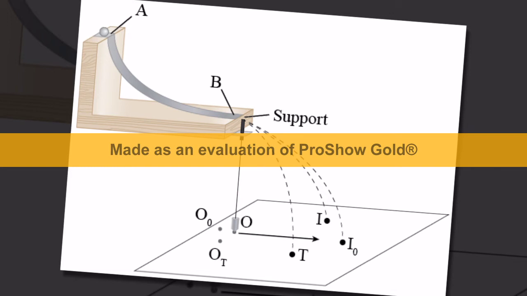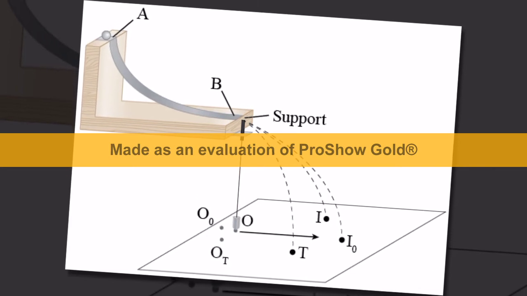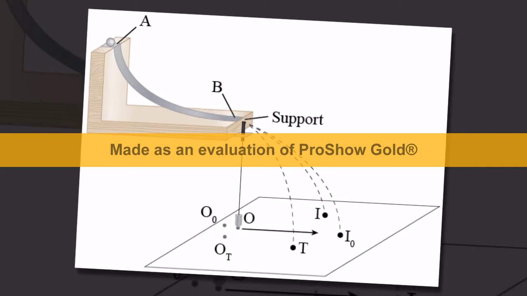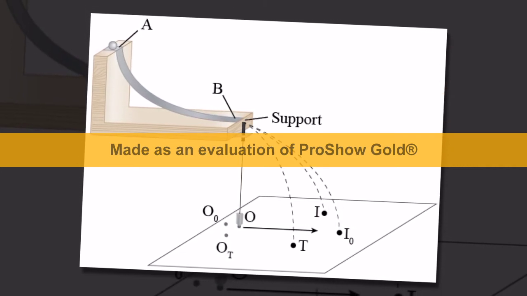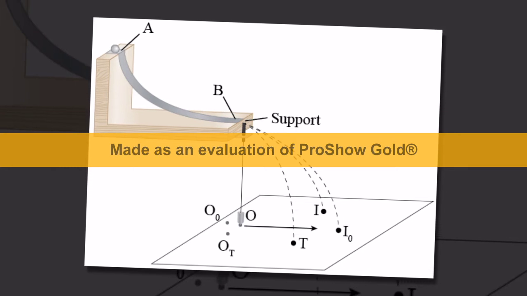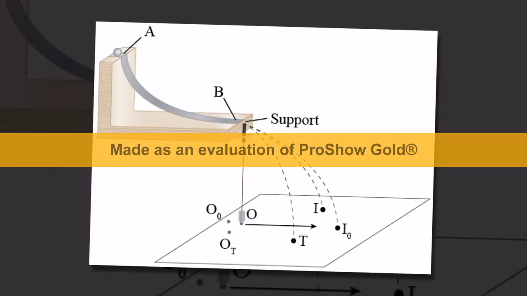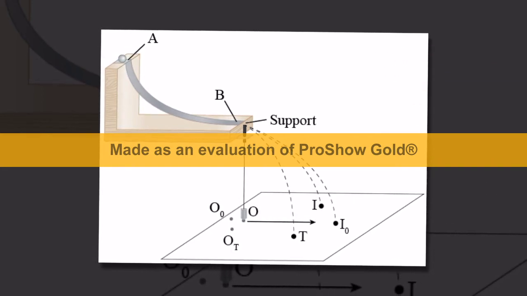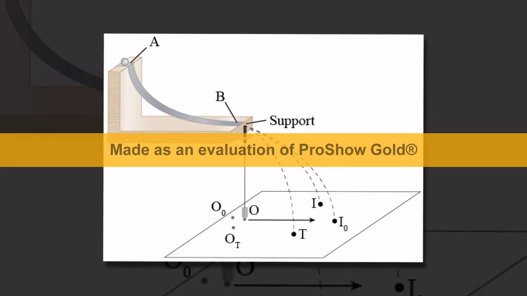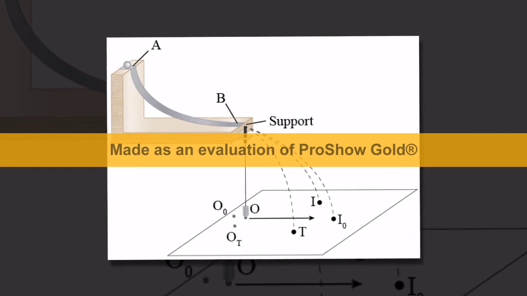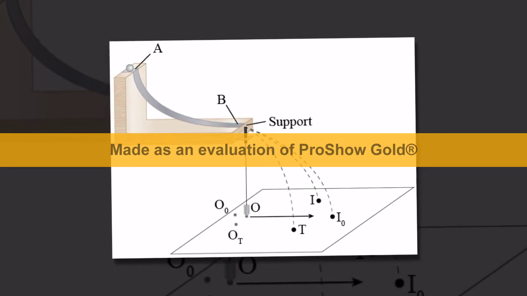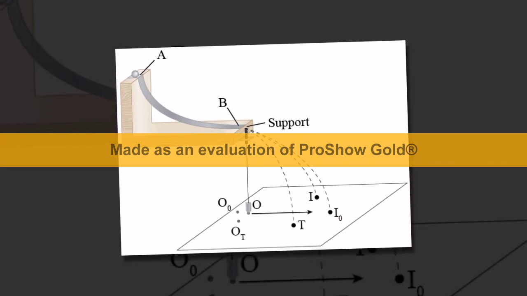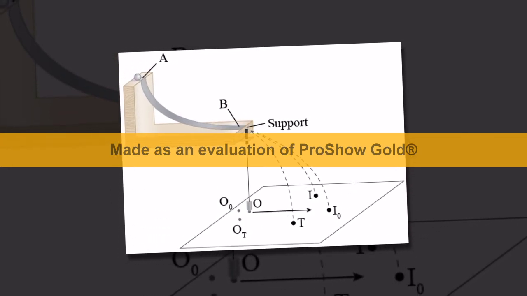In this we are doing an experiment. We will take an L-shaped stand. From the top of the L-shaped stand we will consider A, and the bottom we will consider B. To stabilize this stand we will give it a support, and we will pass a light. The light will fall on a plane surface, and the rays are O, T, I naught and I. From this the O will disperse into OT and O naught squares.